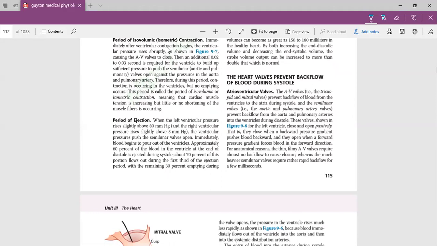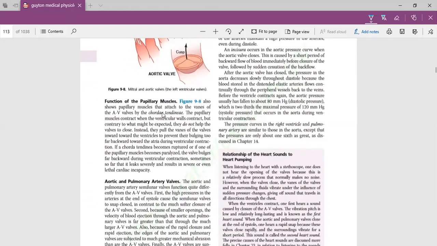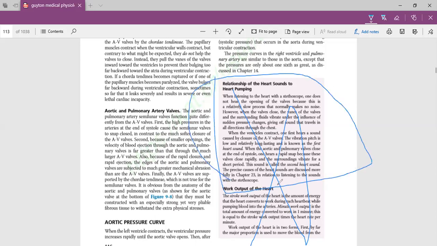Next, about the backflow of the valves, you can read it, and in this there is an important question: what is the incisura, the aortic incisura, and why is it present? You will find the reason here. You can read this only. This is not very important, but it can be asked in viva. This blue table is not important at all, but this part is important. You should know the reason of the first and the second heart sound and the third and fourth heart sound as well, because you will read the abnormalities in chapter number 23.